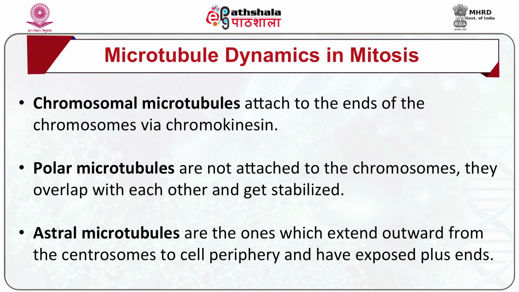The second type is chromosomal microtubules, attached to the arms of chromosomes via chromokinesin. Polar microtubules are not attached to the chromosomes; they overlap with each other and get stabilized. Astral microtubules are the ones which extend outward from the centrosome to the cell periphery and have exposed plus ends.